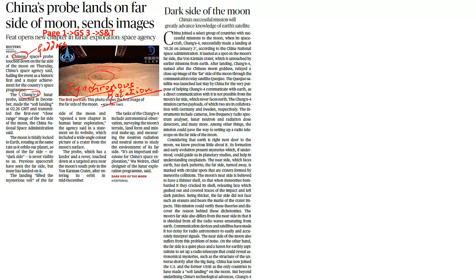Let's try and understand the other key differences in relevance to the near as well as the far side. The first key difference, as we have already discussed, is that the one which we are able to see is the near side, and the one which we are not able to see is the far side. The next key difference is that the near side which faces the earth, that which we are able to see, has certain dark patterns. These are the dark patterns which we are able to see, and that is the unique feature of the near side. At the same time, when we look into the far side, what we visualize is circular spots. So on the near side we have dark patterns, and on the far side you will see circular spots.